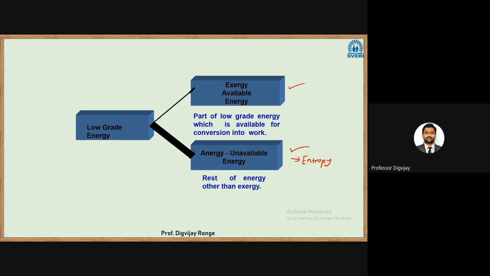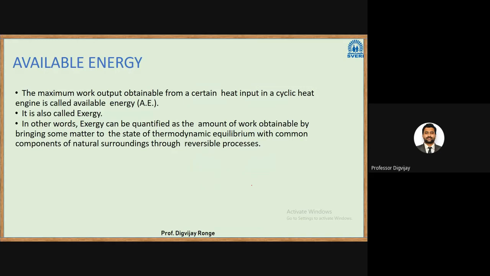In this chapter, we are interested in what the maximum useful work is that we can obtain, and what the sources of loss of work are. Available energy is the maximum work output obtainable from a certain heat input in a cyclic heat engine. It is also called exergy. This is a very important term here: exergy.